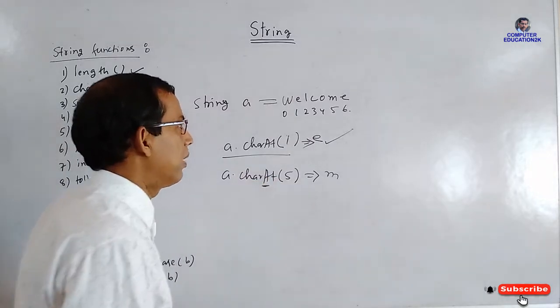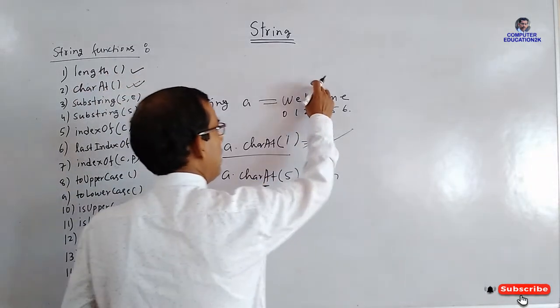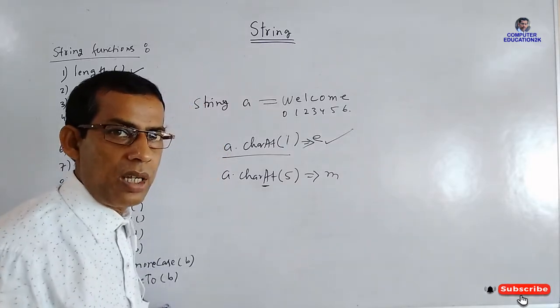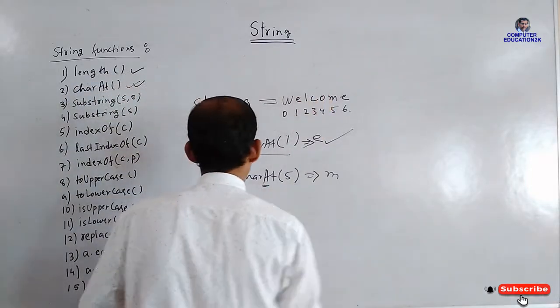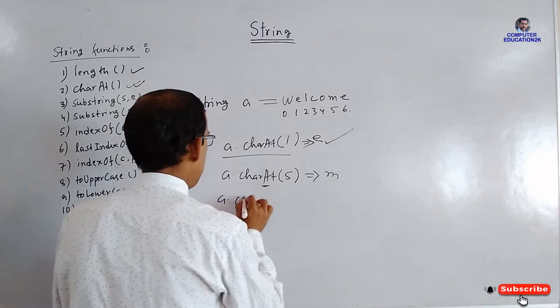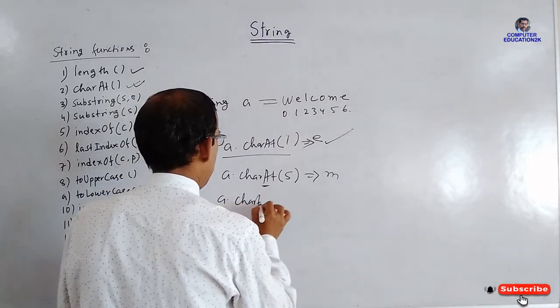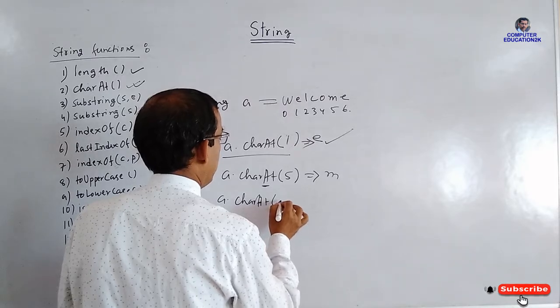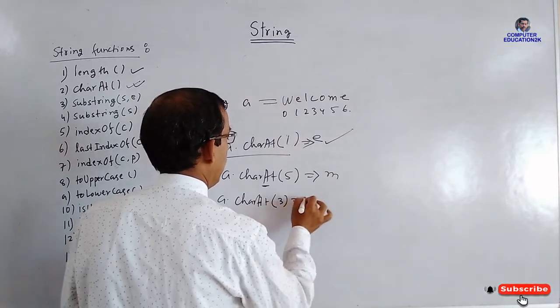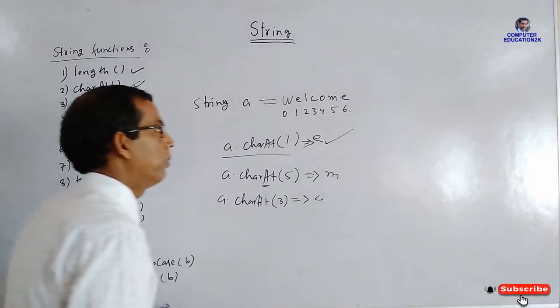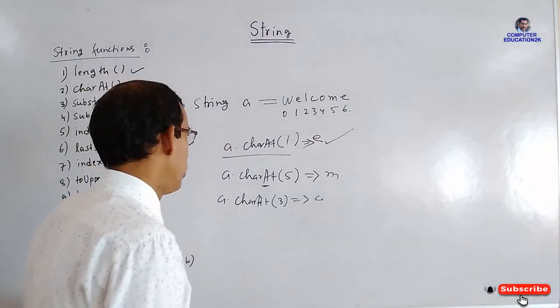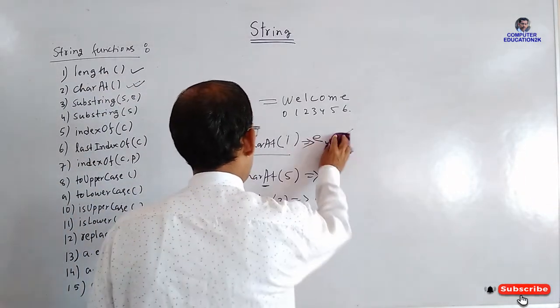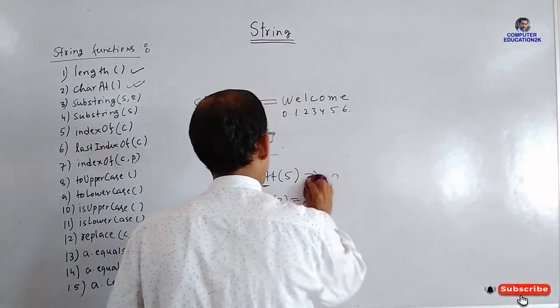Okay. Suppose you want to extract C from welcome. Then what will you write? A dot charAt(3). It will give C. So this way you can use charAt to extract the characters from a string.